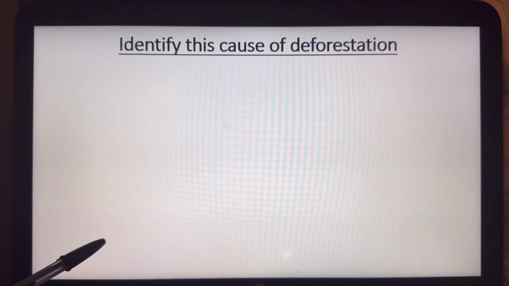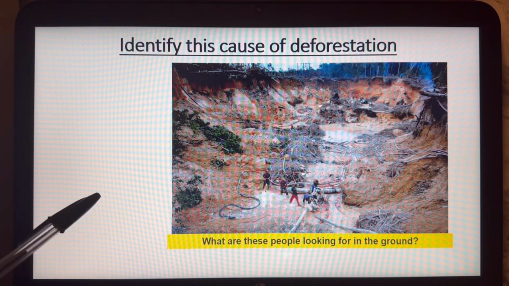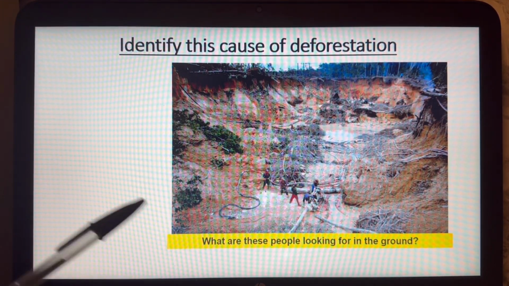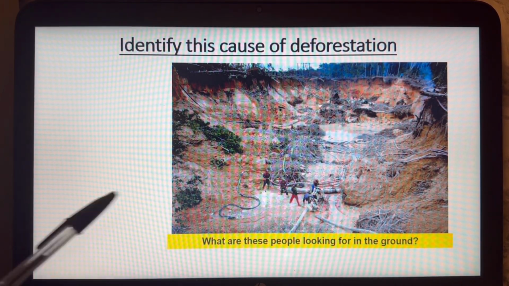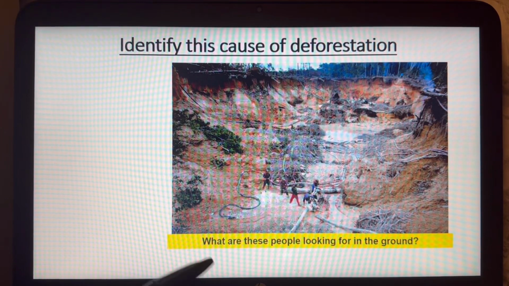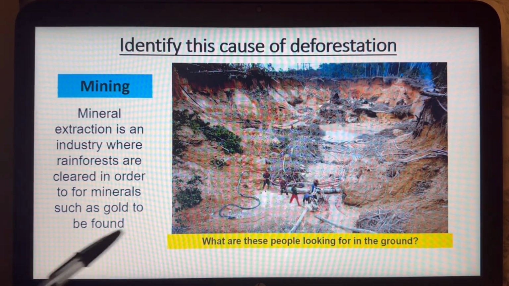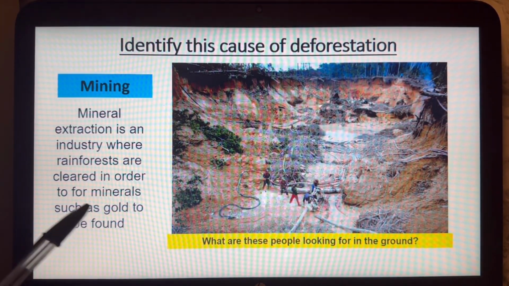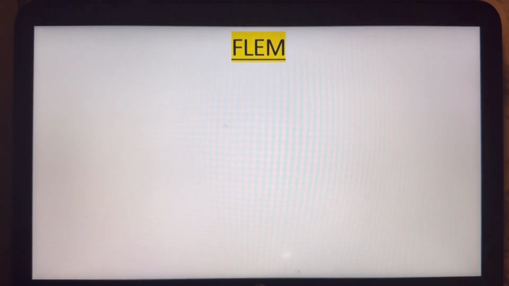And the last cause of deforestation, to help you remember the three you've looked at, this is the fourth one, which is mining. You should all remember that actually rainforests are filled with huge amounts of minerals. Now, Malaysia's rainforest is filled with iron, tin and gold, which is obviously used all around the world, huge demand. And again, you could imagine here, as you can see, there's lots of economic benefits but environmental disadvantages, but that's another video later on.